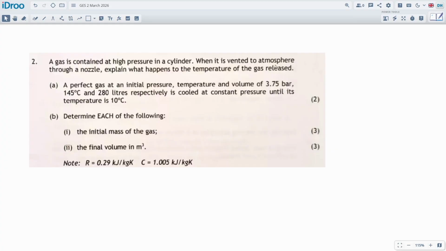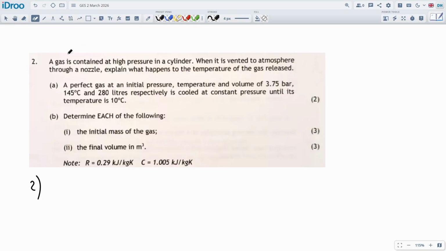Yeah, that's a question, but there's no points on it. Are they talking about it here? Or is that what the question's about? Because okay, when it's entered the atmosphere, a perfect gas. Is that a question? At a perfect gas, the initial temperature and pressure of this much is cooled at constant pressure until its temperature is 10 degrees. So this is a question, but it doesn't have any marks attached to it, and it's not part A. I mean, I could write a sentence. Maybe I'll get some marks for it.